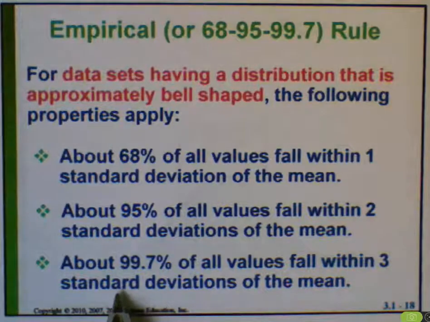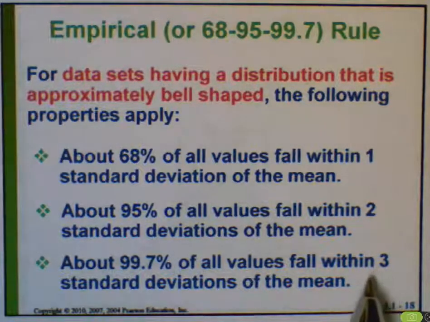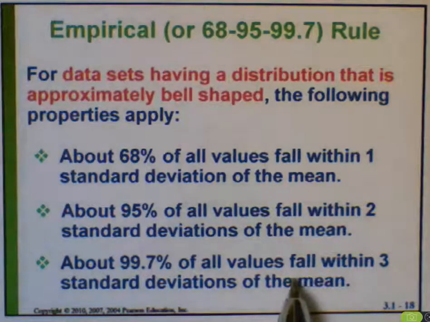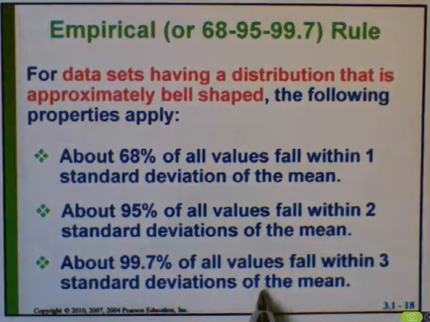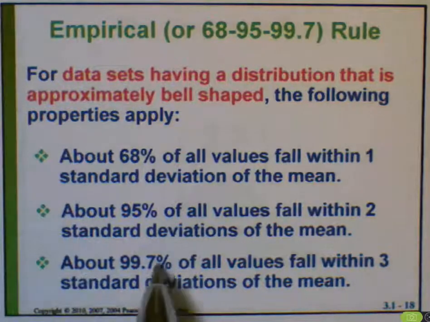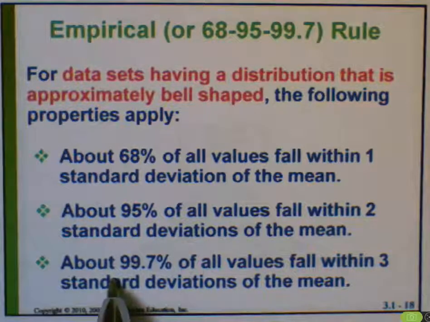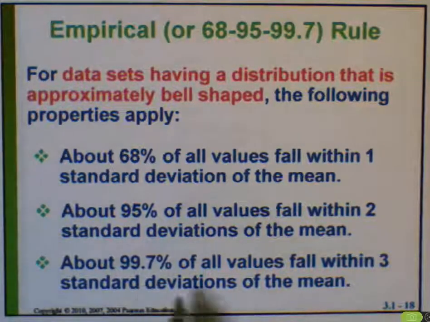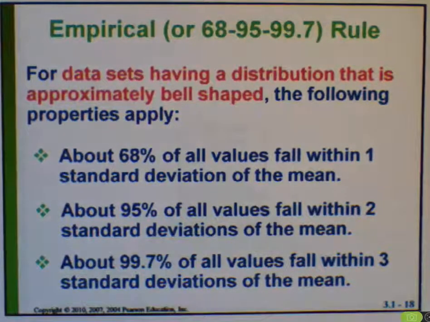In other words, if you find someone who is beyond three standard deviations below the mean or beyond three standard deviations above the mean, that is really, really unusual because 99.7% of all values fall within three standard deviations of the mean.